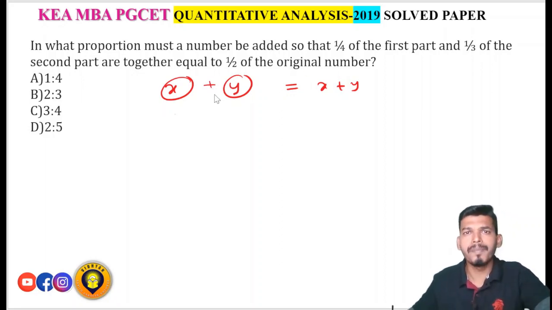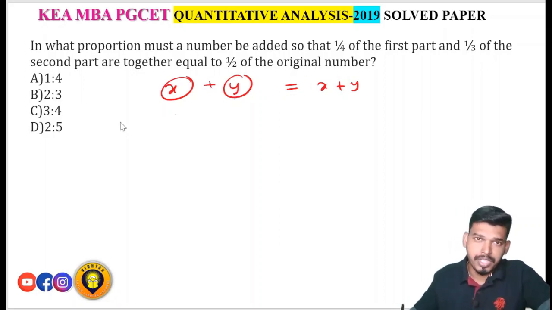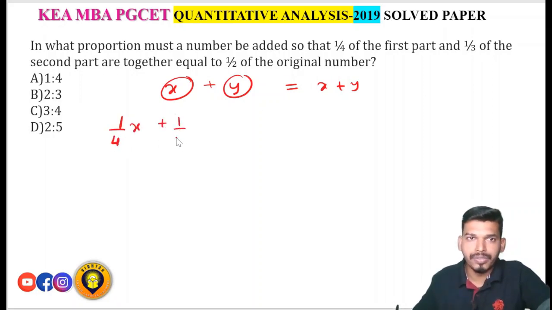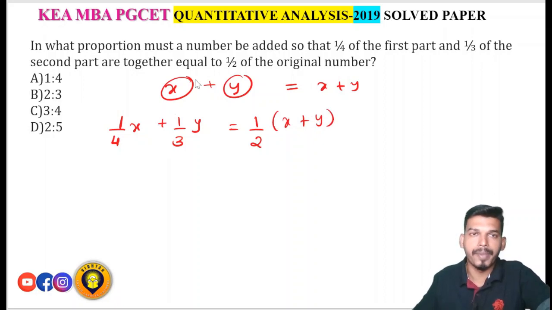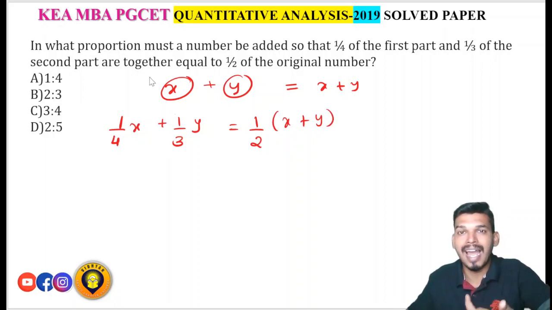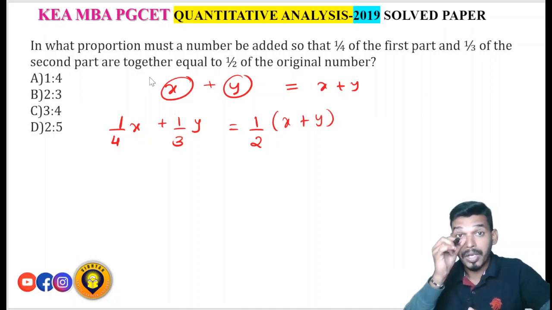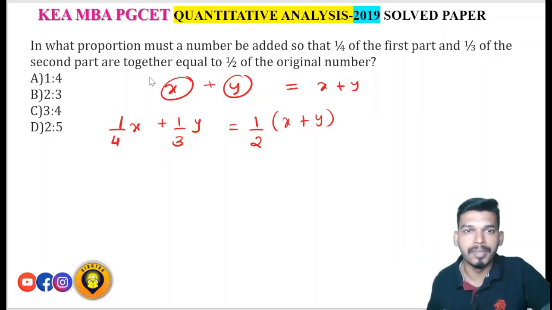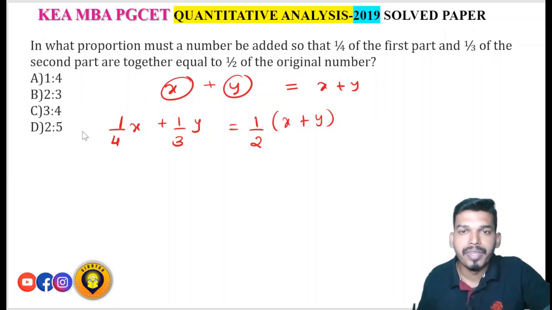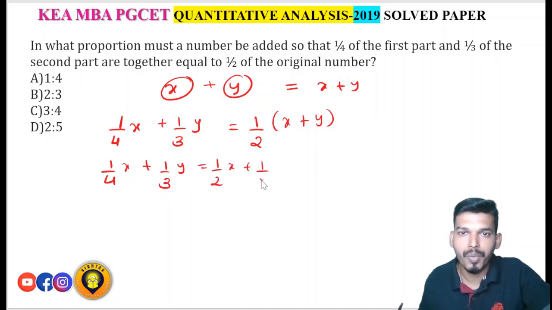Now according to the question, 1/4 of the first part, that is 1/4 of x, is added to 1/3 of the second part, and together it equals half of the original number, they have told. So this is what it is. Then 1/4 of x plus 1/3 of y is equal to half of x plus half of y.